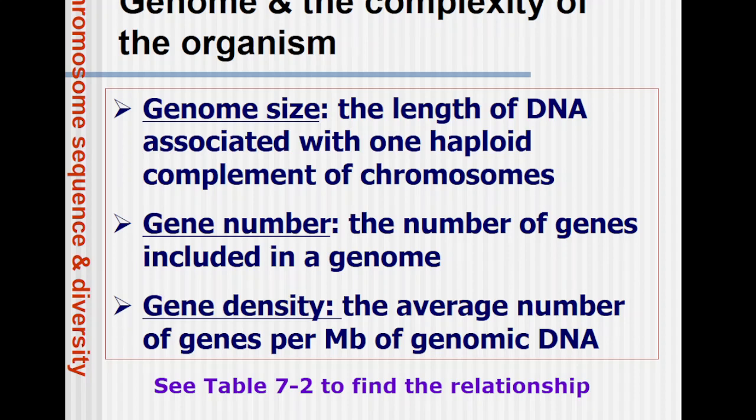So gene number is the number of genes present within that genome. The third thing is the gene density, the average number of genes per MB. If you take a particular stretch of the genome, how many genes will be found in that stretch? Depending upon that, we can calculate the density, meaning the chances of occurrence of a gene in a particular stretch of base pairs, that is MB.